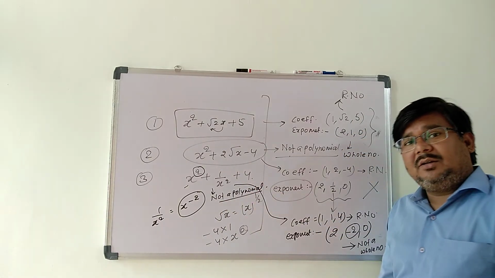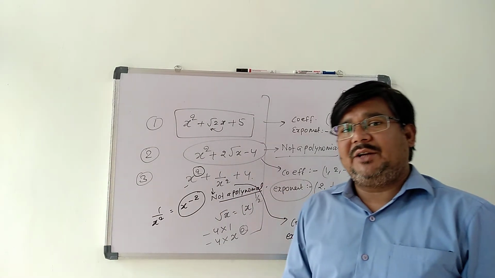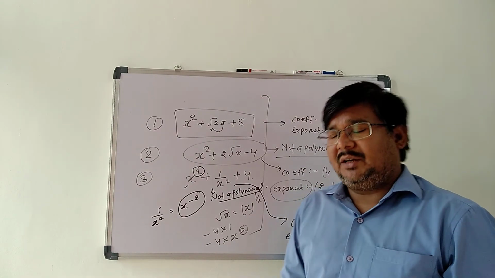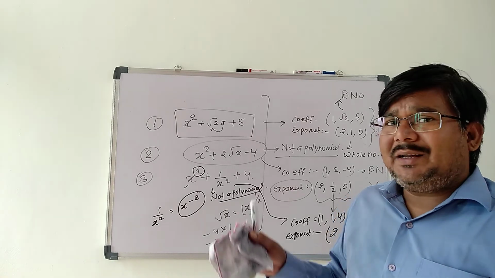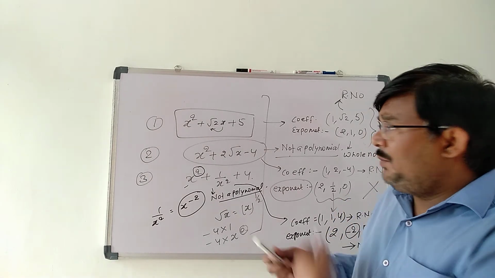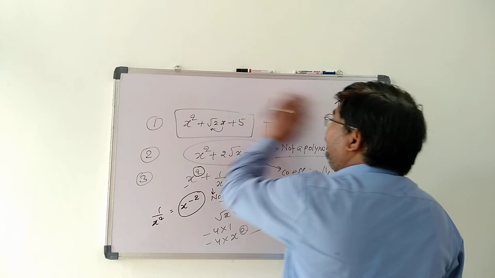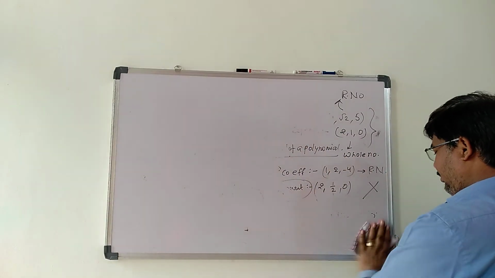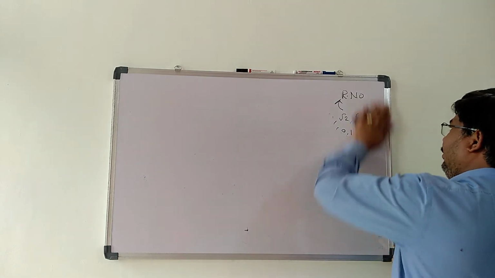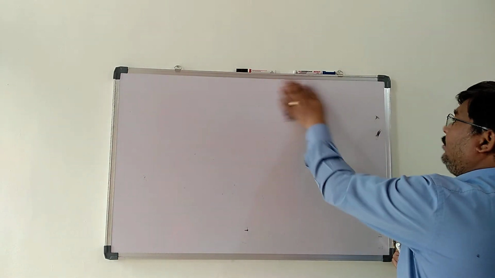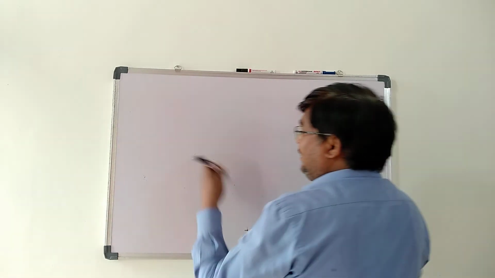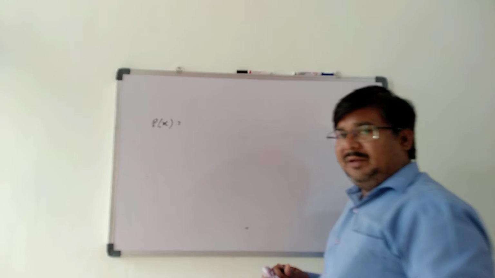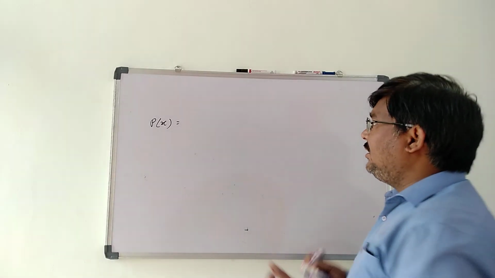So in this section, in the last 5 to 10 minutes, we have studied how to recognize a polynomial and what the concept of polynomial is. We can generalize it in the above manner, and we will discuss it later. So you get the general form of a polynomial. You can write it as p of x, meaning a polynomial in the variable x.